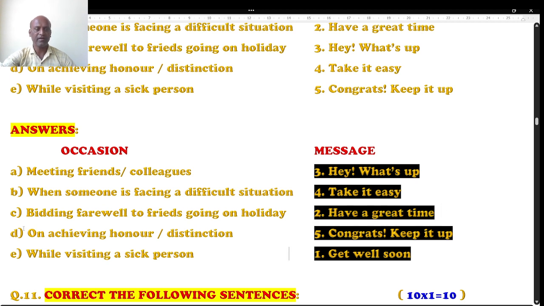Fourth one, on achieving honor or distinction. Someone achieved, someone attained distinction. How do you say it? Option number one: congrats, keep it up. And the last one is while visiting a sick person. When you meet a sick person, what do you say? The message is get well soon. This is the right matching of occasion and message.